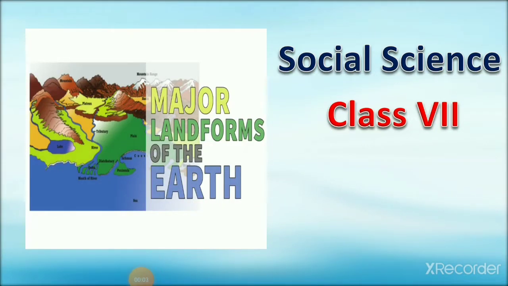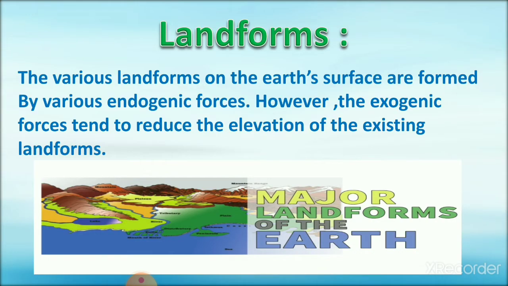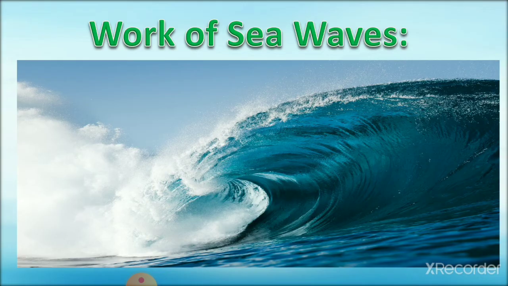Here is Kaushalya Rajpurohit, your social science teacher, and today we are going to discuss chapter 4, Landforms. We have already discussed it in our last video. So landforms on Earth's surface are formed by various endogenic forces, and exogenic forces tend to reduce the elevation of the existing landforms. Now today in this video we are going to see the work of sea, work of moving ice, and work of winds in creating different landforms. So let us start with work of sea.